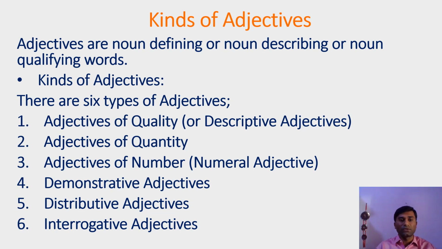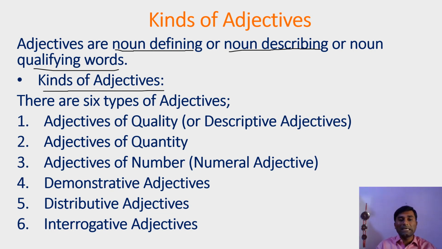What are adjectives? Adjectives are called noun defining words, or noun describing words, or noun qualifying words. So the meaning is one and the same. Any word that gives more information about a noun, any word that adds meaning to the noun, that word is called an adjective.